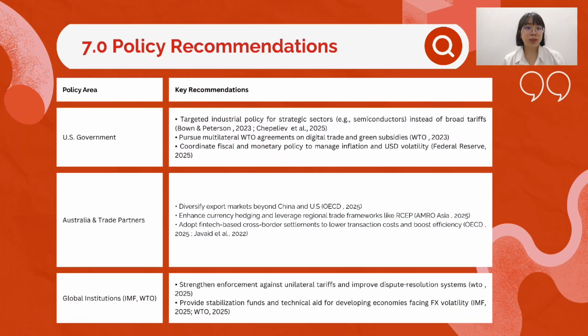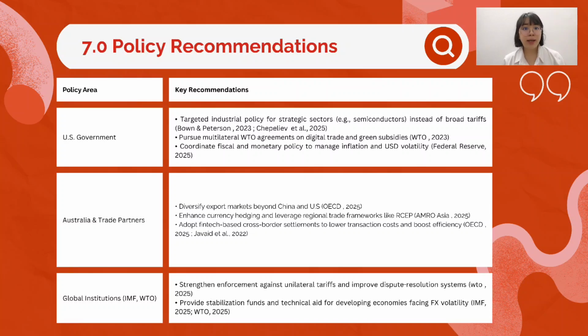Here, we wrap up with practical steps for key players. For the US government, instead of broad-based tariffs, adopt targeted industrial policy in high-impact sectors like semiconductors to safeguard innovation without sparking global retaliation. The US should also push for multilateral World Trade Organization agreements on digital trade and green subsidies to rebuild cooperation. Finally, coordination between fiscal and monetary authorities remains vital to control inflation and manage USD volatility.